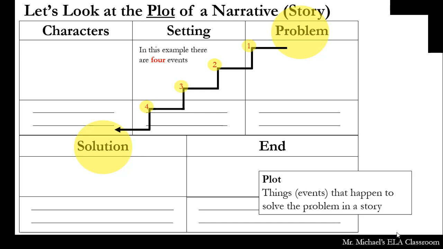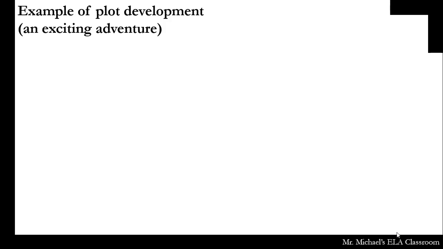So in this example, there will be 4 events. In the template I give you, there will be 4 events. In your stories, make sure there are at least 4 events in your plot. So, event 1, 2, 3, and 4. I'm going to flip this around because I prefer things going up, but it's basically how we work from our problem to our solution.